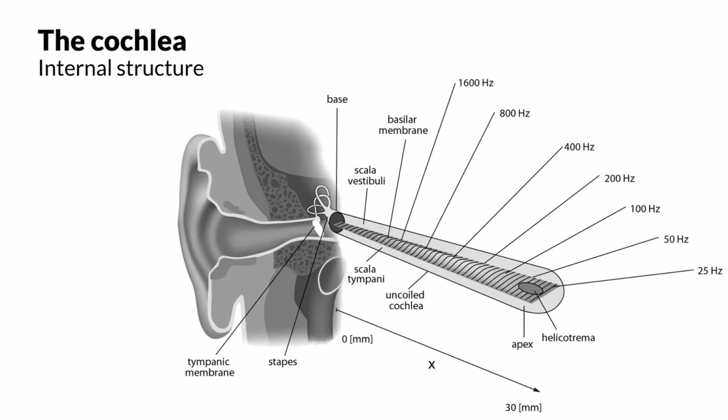Let's take a closer look at the cochlea. This is the organ where sound transduction occurs. If we take the spiral shell of the cochlea and then unfold it, then we will get a long thin stripe, just like this. At the beginning of the cochlea stripe, there is the oval window. As we've mentioned before, it is connected to the stapes, one of the ossicles. The oval window leads to the scala vestibuli. Scala means staircase in Latin. Scala vestibuli basically means climbing a staircase away from the vestibules.